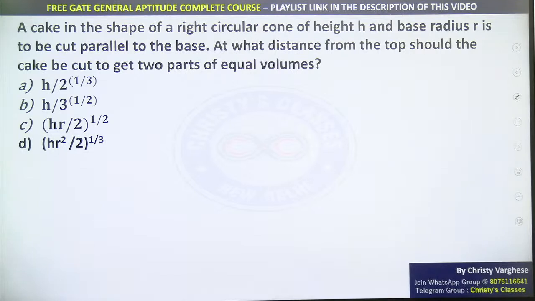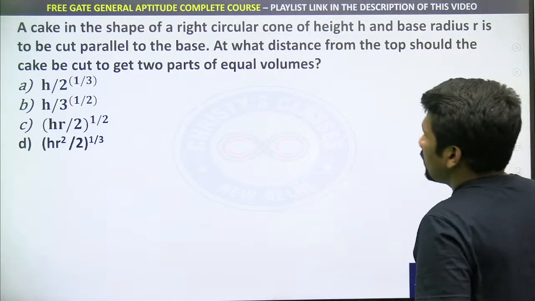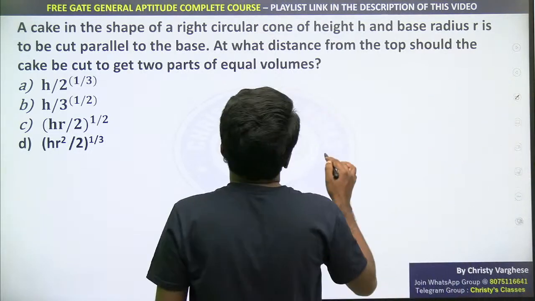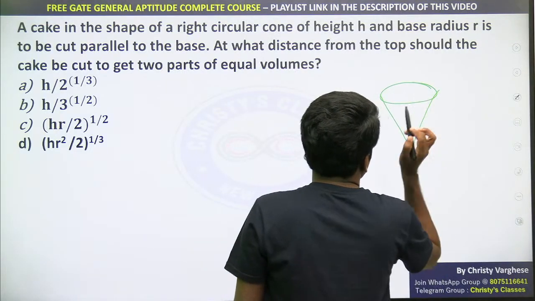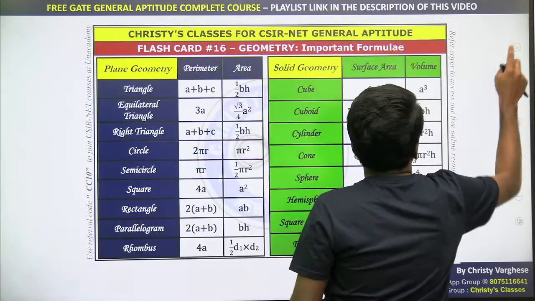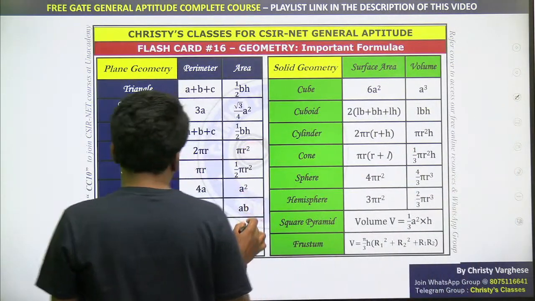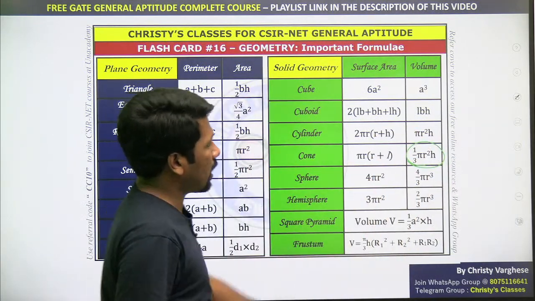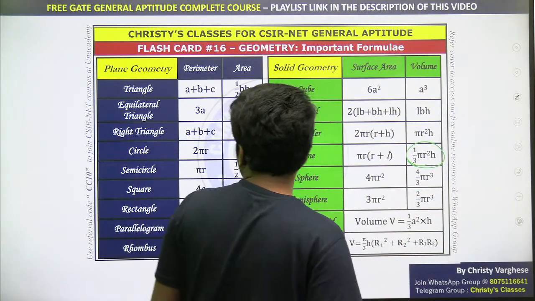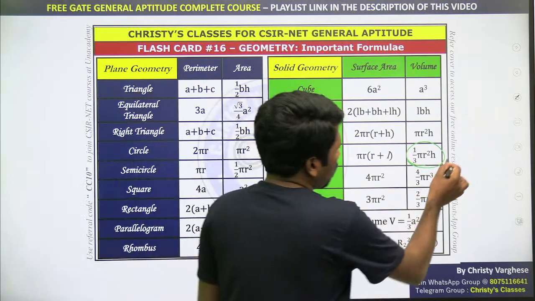Okay, so let me start explaining. A cake is in the shape of a right circular cone. It is in cone shape. Cone volume, I hope all of you remember, 1 by 3 pi r square h, where r is the radius and h is the height. And you should know one more thing about a cone.